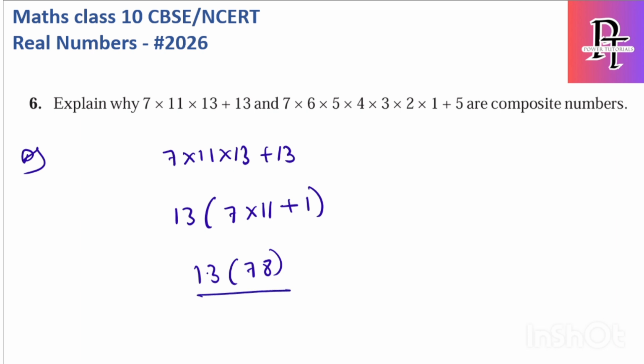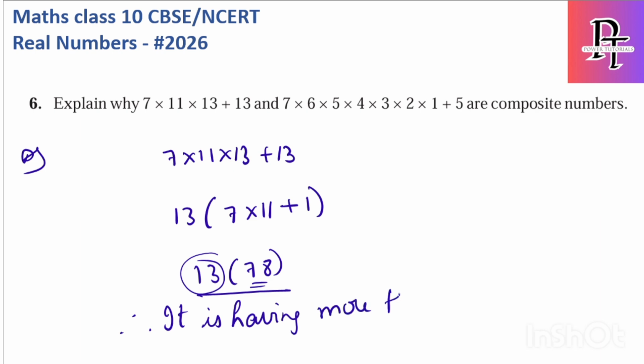Here itself you can see it has one factor, and 78 again can be split into other factors. So it is having more than two factors. So composite.